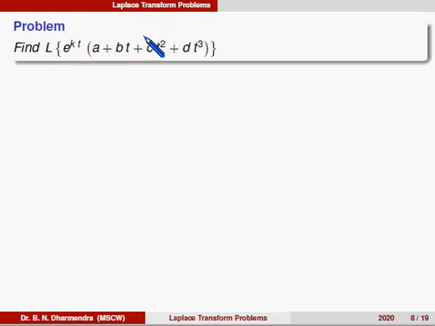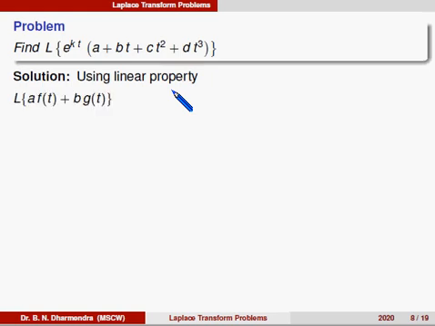Here f of t is a plus b into t plus c into t square plus d into t cube. Using the linear property, it can be written as Laplace of a f of t plus b g of t is equal to a into Laplace of f of t plus b into Laplace of g of t.